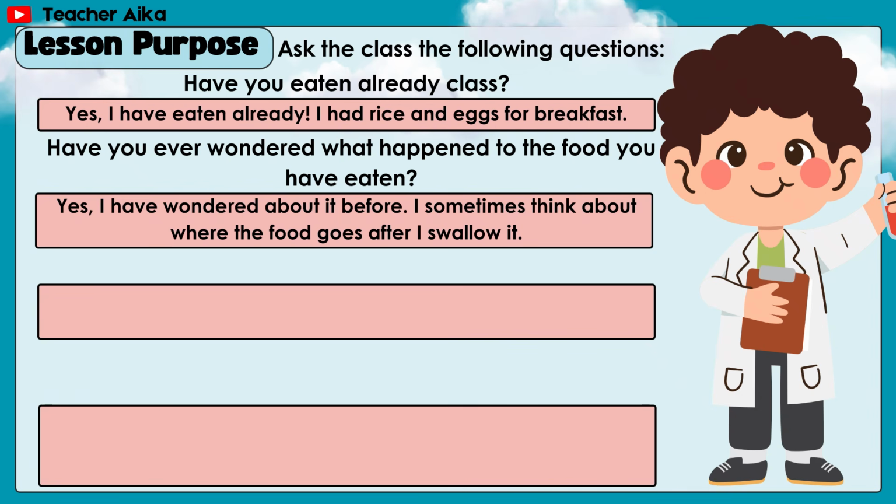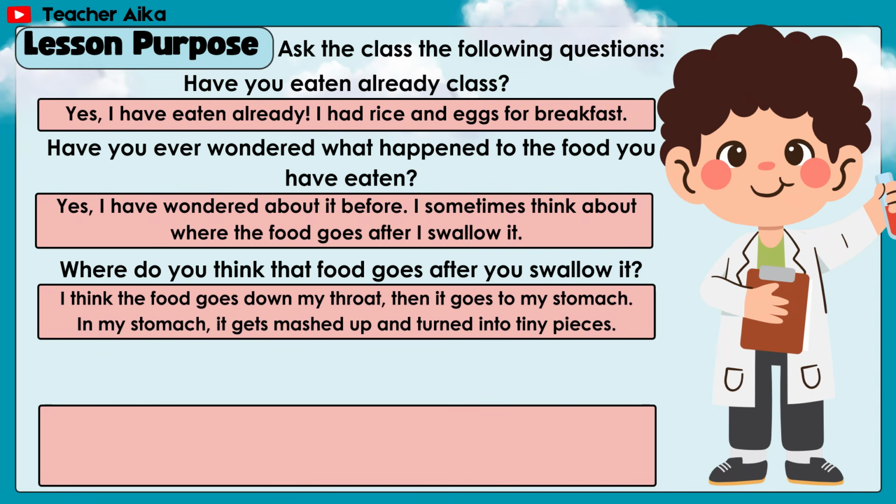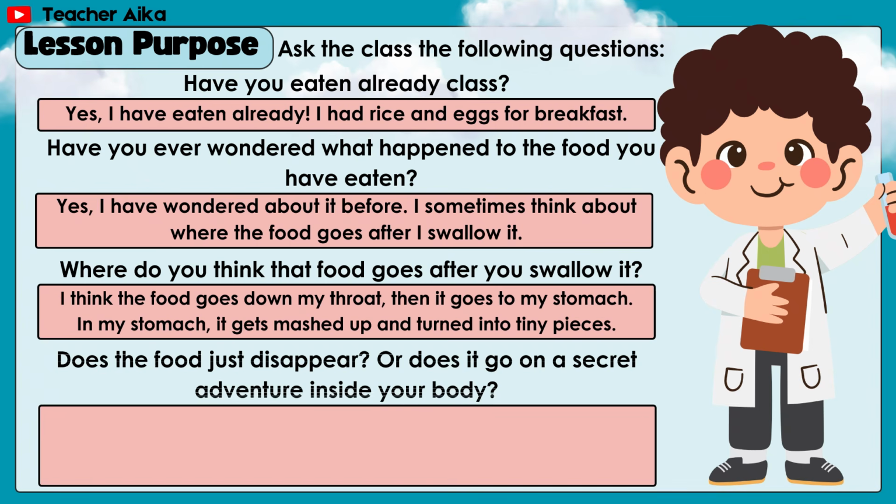I sometimes think about where the food goes after I swallow it. Where do you think that food goes after you swallow it? I think the food goes down my throat, then it goes to my stomach. In my stomach, it gets mashed up and turned into tiny pieces.